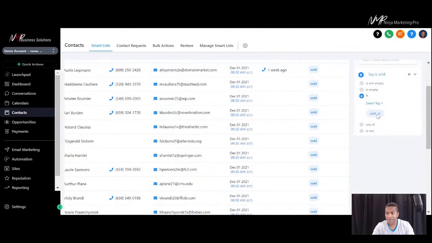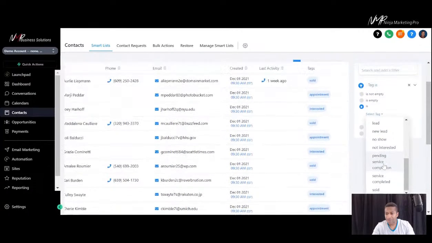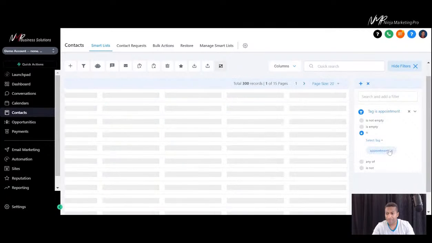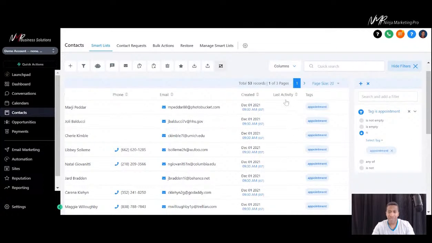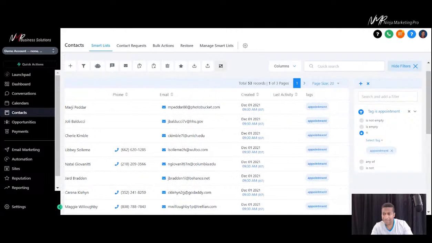or, again, I said tag before, I can go to that appointment one that I wanted to use earlier. Everyone has an appointment or a booked appointment. There you go. So appointments, they're all in here now. So now what I can do is save these names here as a smart list. Find that over here. Where did they put that? The team's always doing some cool stuff here. So that's my appointments, all my tags there.